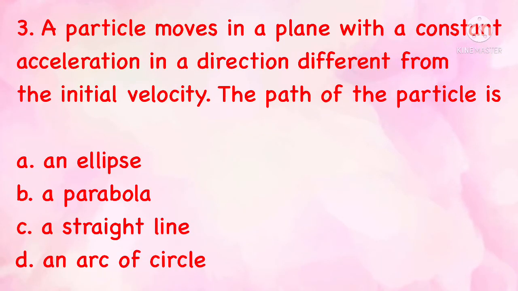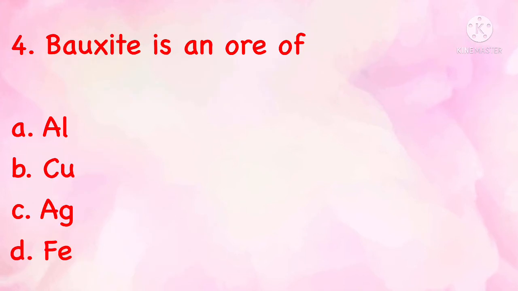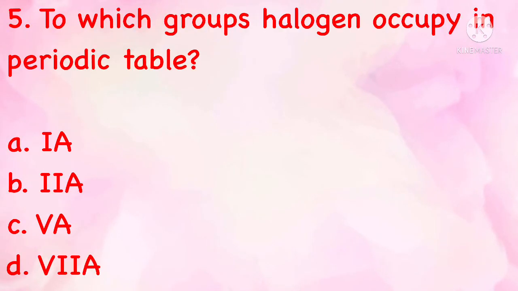A particle moves in a plane with a constant acceleration in a direction different from the initial velocity. The path of the particle is an ellipse, a parabola, a straight line, an arc of circle. The correct answer is B, a parabola. Bauxite is an ore of Al, Cu, Ag, Fe. The correct answer is A, Al.